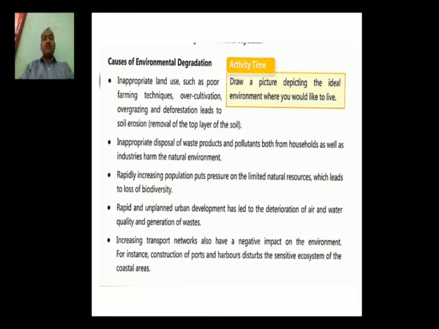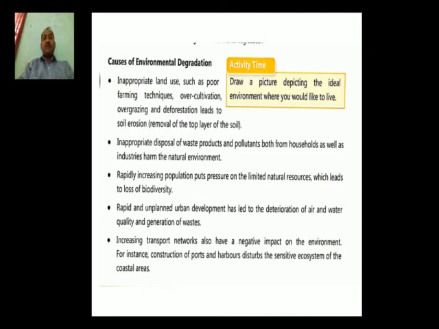Second point, inappropriate disposal of waste products or pollutants both from household as well as industries harm the natural environment. Dear student, as you know that there are different types of waste products which are thrown from our houses as well as industries. If you throw such type of garbage or such type of harmful things in the atmosphere, definitely it will be harmful for the environment.